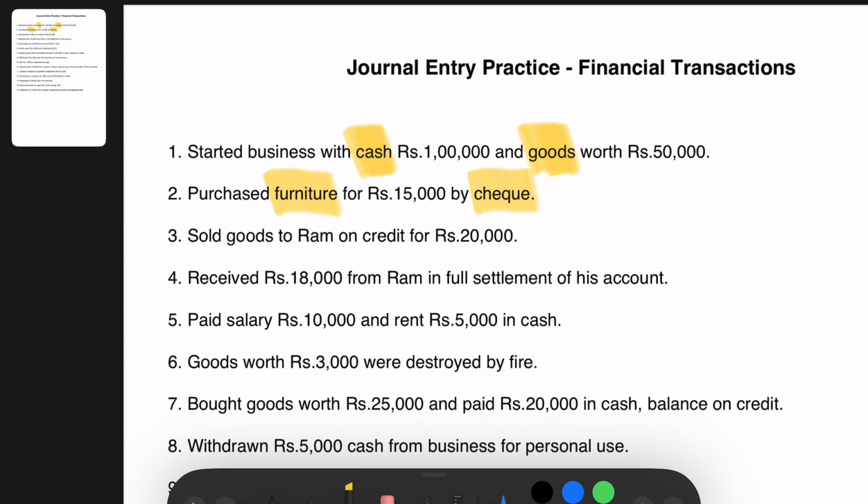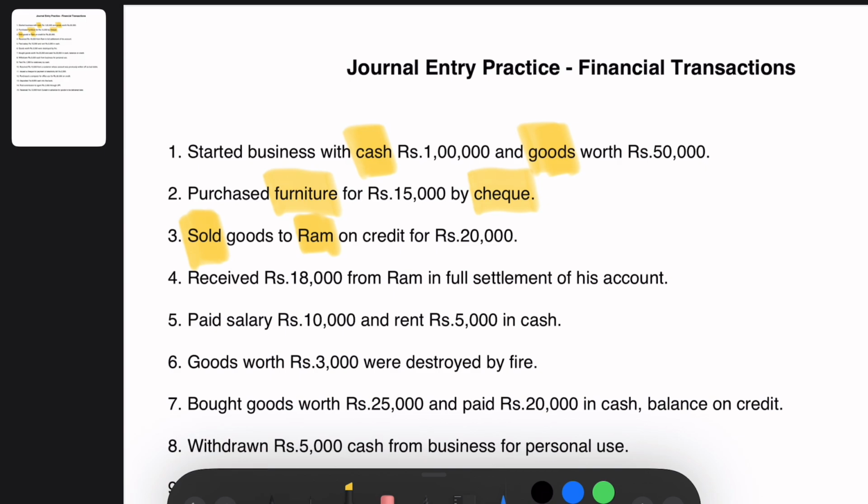Let's take the third transaction. Sold goods to Ram on credit for 20,000. Now here the goods have been sold to Mr. Ram on credit. Ram is yet to make the payment. So when goods are sold on credit, we always have to debit the receiver of the goods. Here who is the receiver of the goods? There is a personal account that is involved in this transaction and a sales account is involved in this transaction, right?